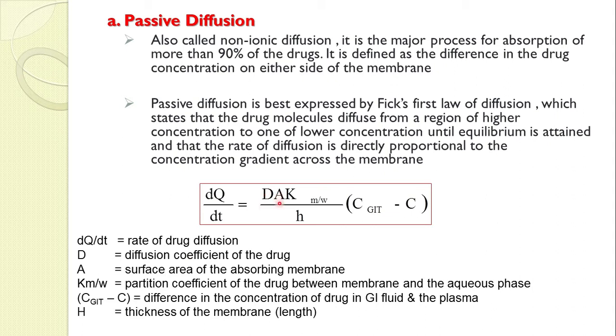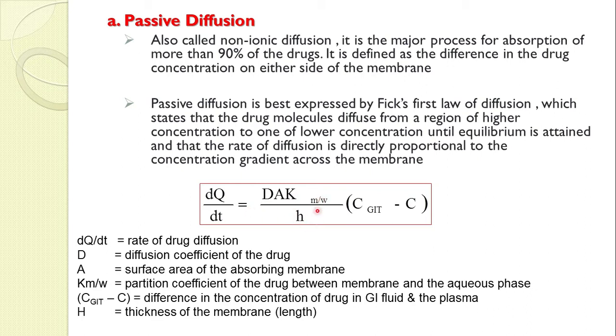Then A is the surface area of the absorbing membrane, means whatever the membrane, suppose your stomach or intestine, what will be the surface area of that particular membrane from where your drug will get absorbed; that surface area of the absorbing membrane we need to consider. K m/w is nothing but the partitioning coefficient of the drug between membrane and aqueous phase.